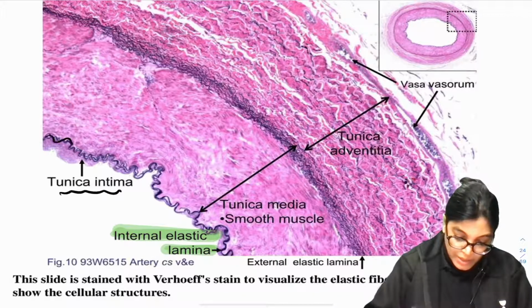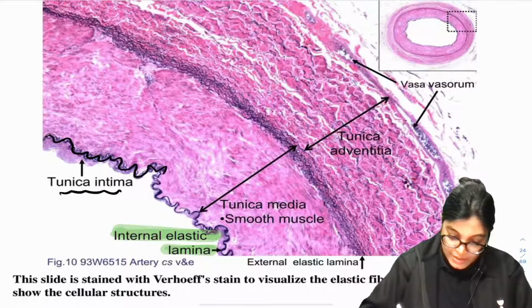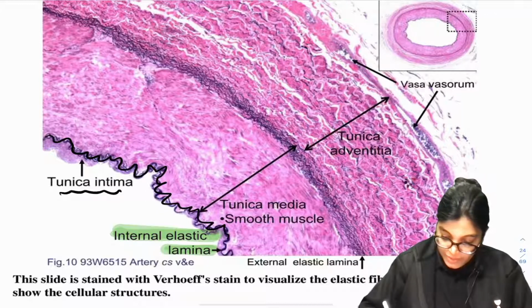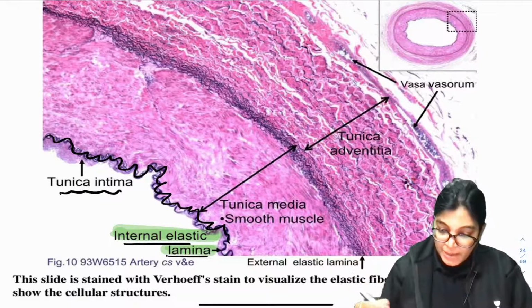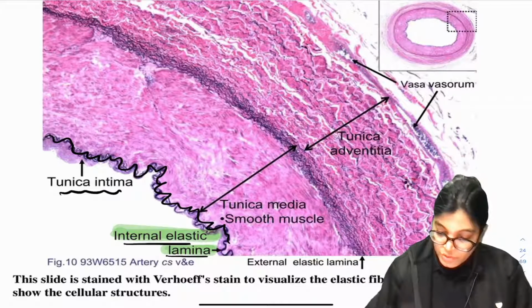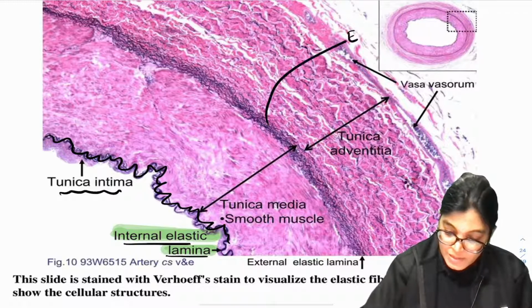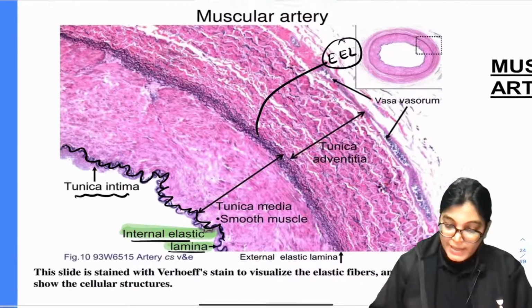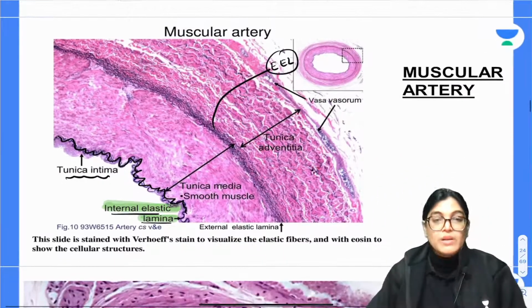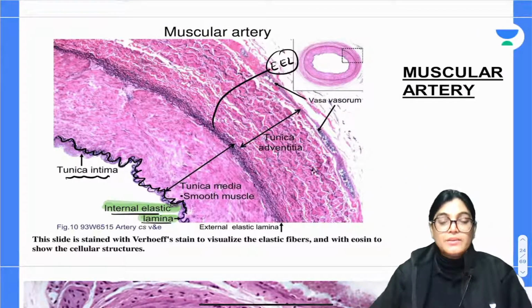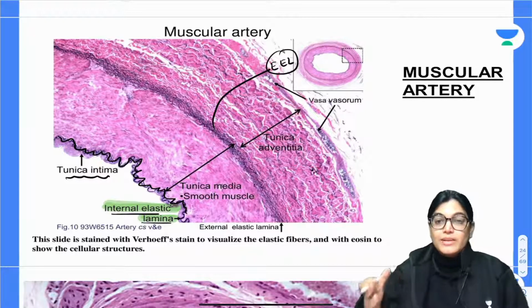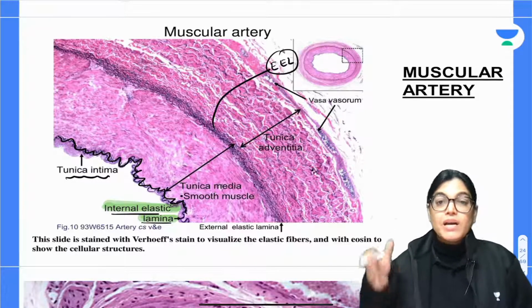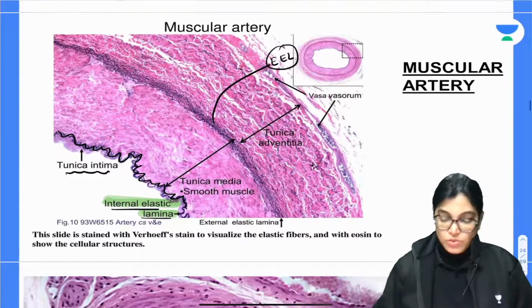This wavy line that you are seeing is the internal elastic lamina. It is quite evident. When you see the external elastic lamina, here between the Tunica media and externa lies the external elastic lamina, and this is also nicely seen in the case of muscular artery. So internal and external elastic laminas are nicely evident in case of muscular artery because the content of elastic fibers is less in muscular artery.